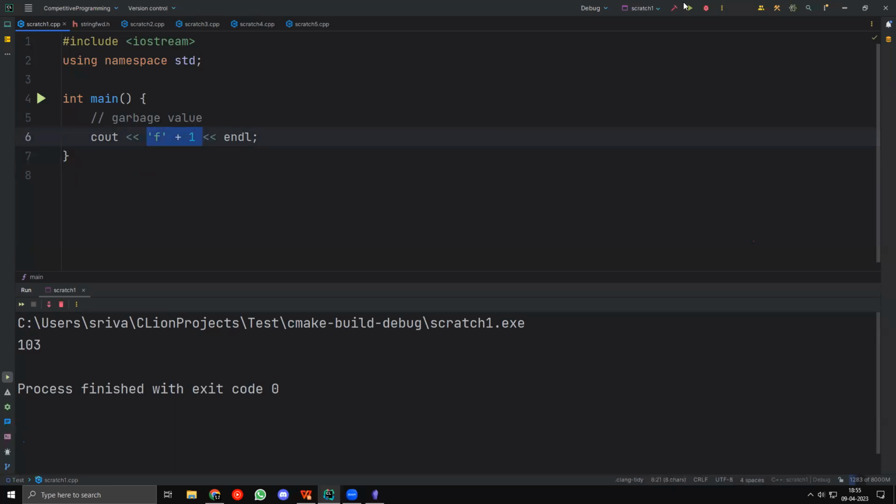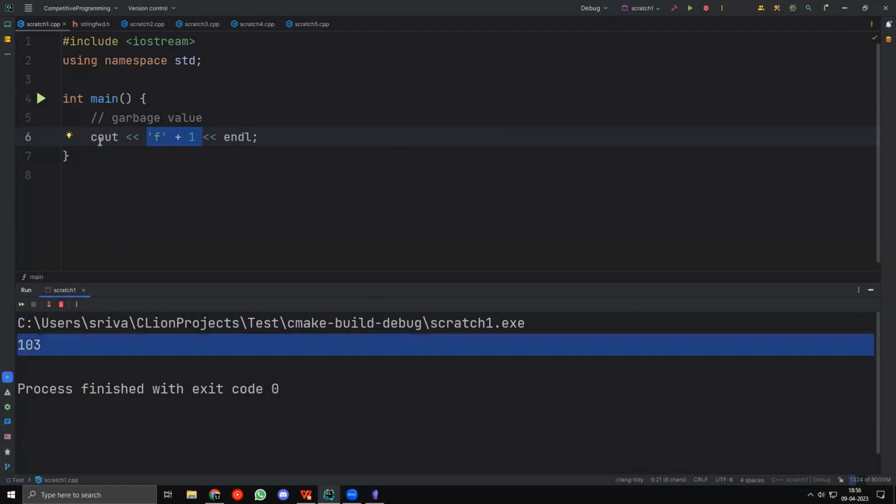So I'll just output the thing as an integer as well. So it takes 102 plus 1 and outputs 103. And when we convert it to a character specifically, like this, then it works. Then it outputs the character, not the integer.